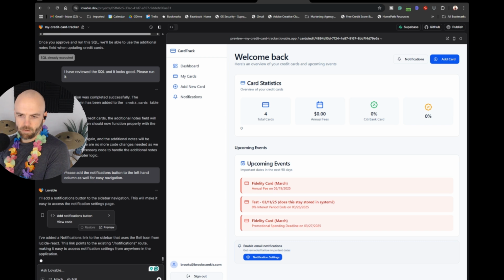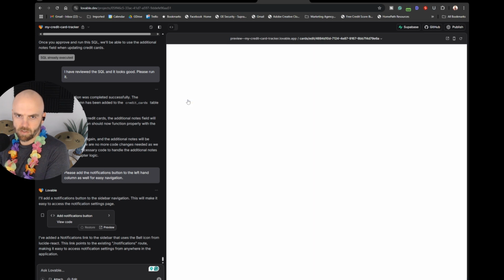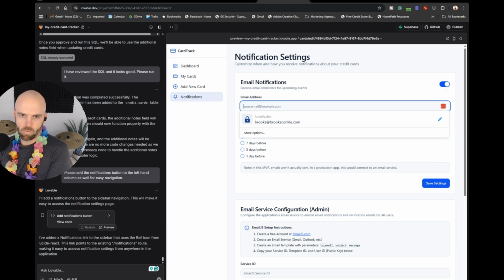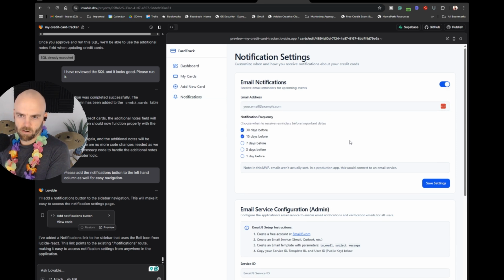And bam, I'm going to leave all that because that was in real time. My editor's probably going to cut some of that out, but that literally took like 10 seconds. All right, so let's click notifications. Cool. Now this is not set up correctly yet, but what I've got is choose when to receive reminders before important dates.